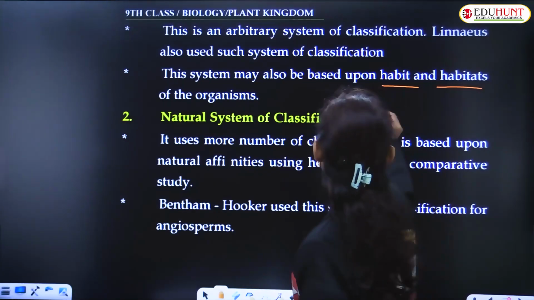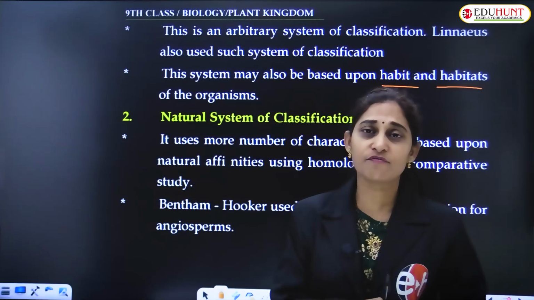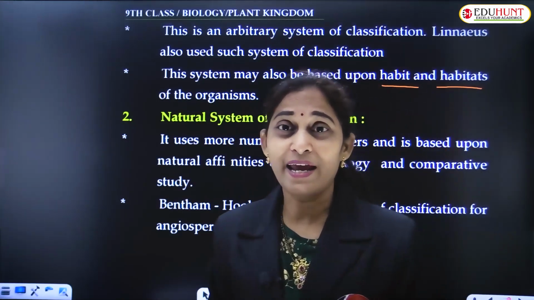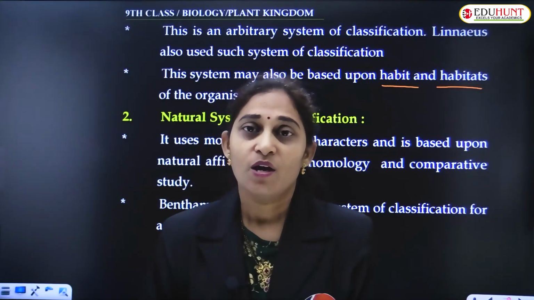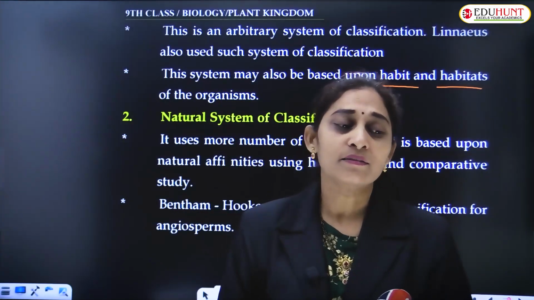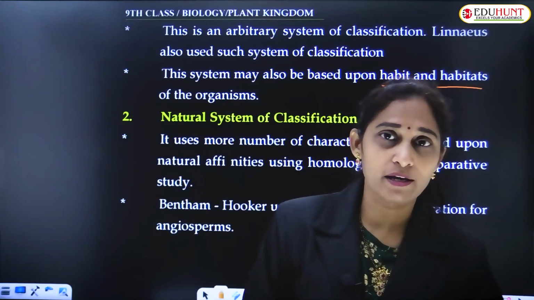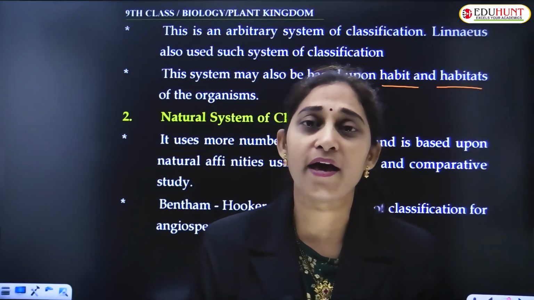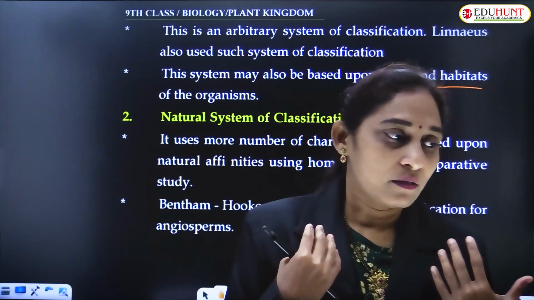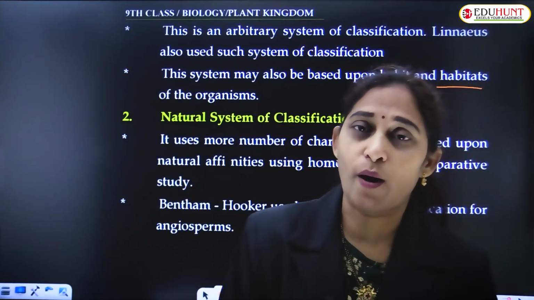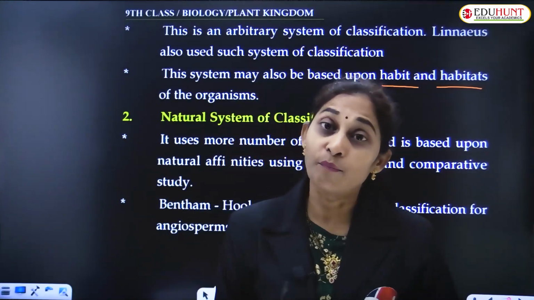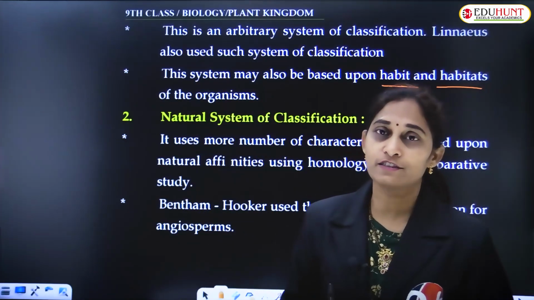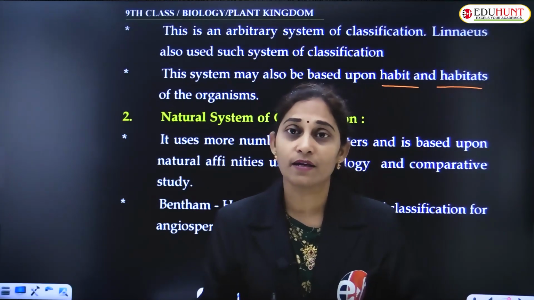The second thing is habitat. Habit is different and habitat is different. Habitat is the place where the plant is present. If it is available in marshy areas like moist soil, moist areas, then it is called a hydrophyte. Hydrophytes are the plants that live either in water, in aquatic premises, or in moist environments. And xerophytes, we know that desert plants like cacti are present.